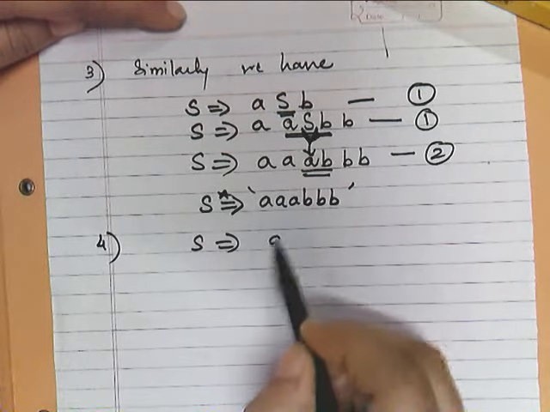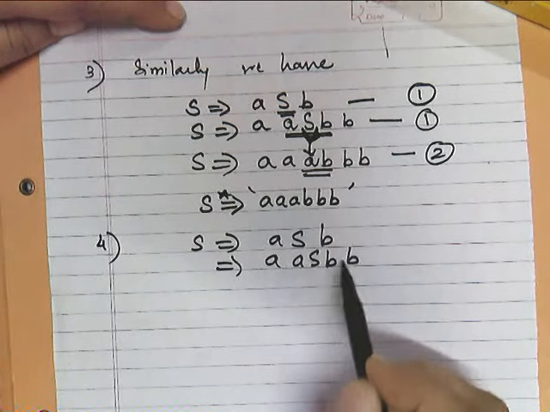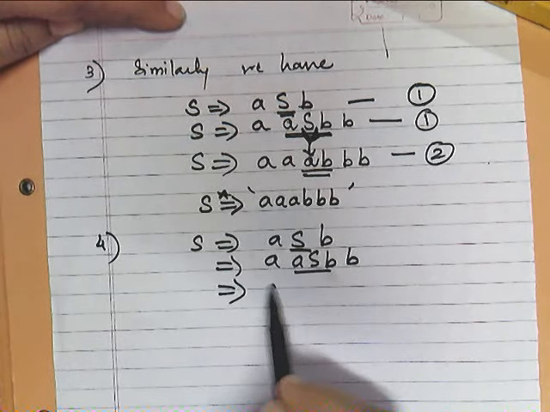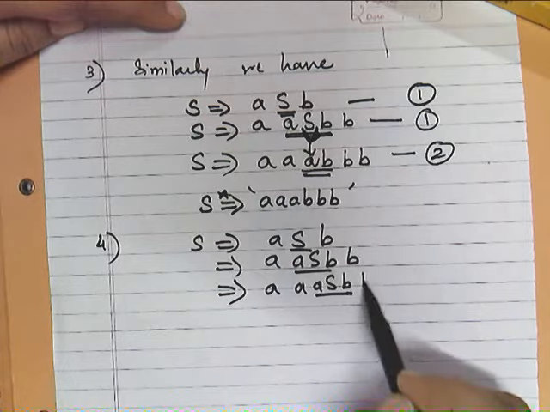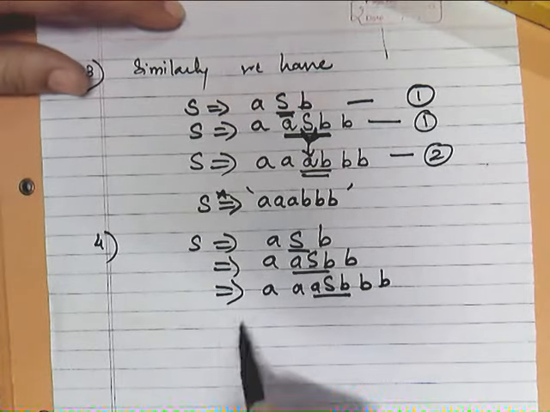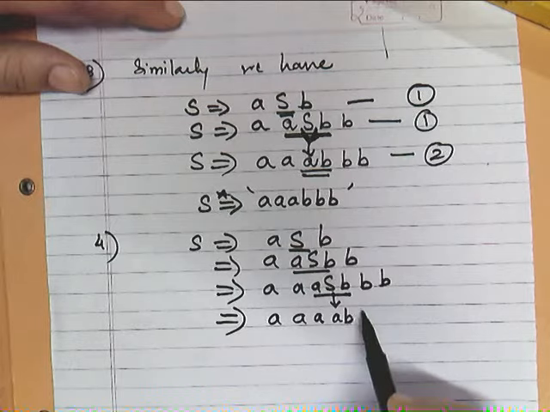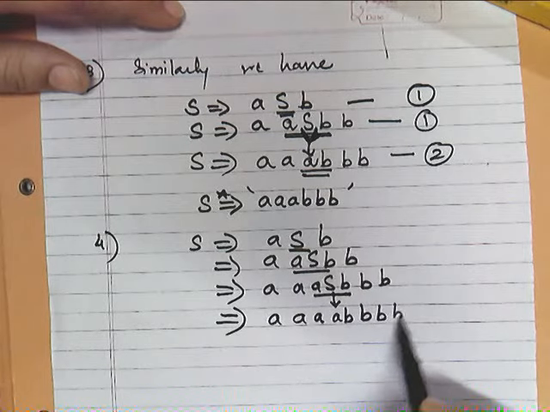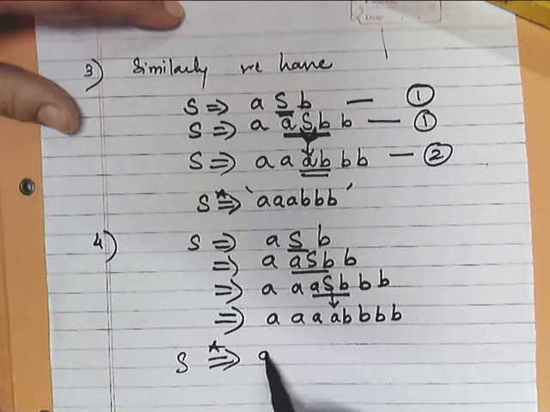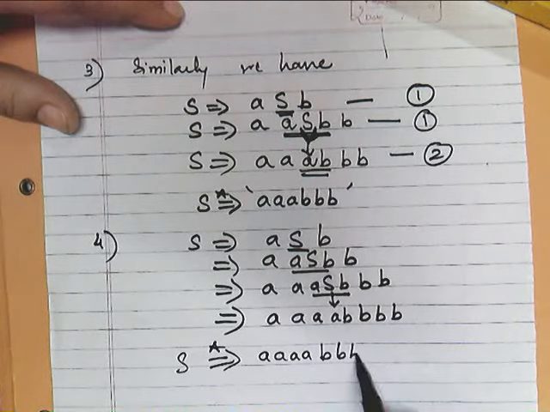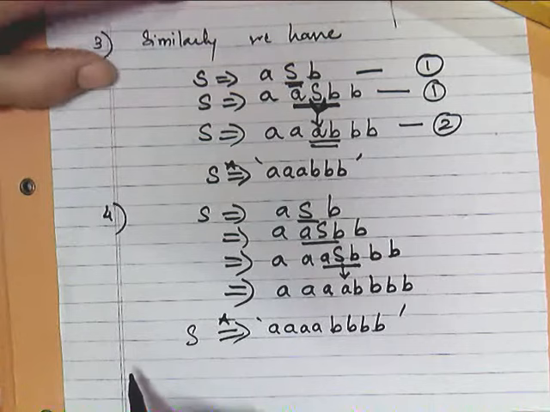Okay, so likewise, one more case if we take: S produces ASB, again ASB, next again ASB, B, right? Now I will replace again; this S will be replaced by AB, then B. So from this again we can observe that we are getting a string, right? So from all this observation what we can say,